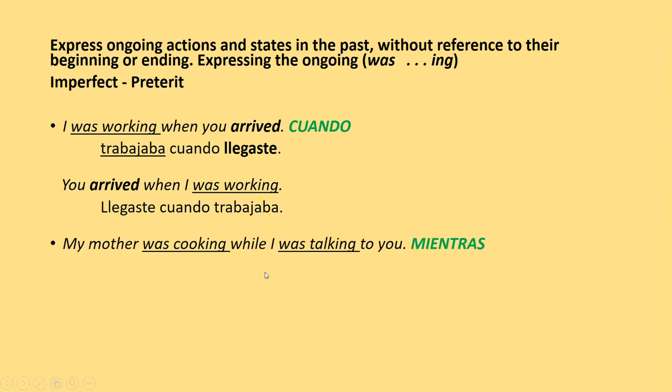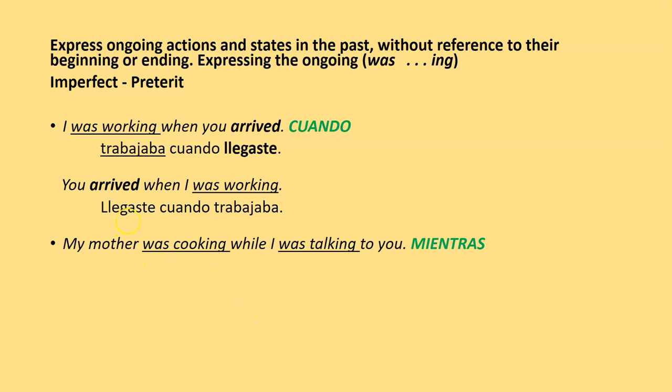My mother was cooking while I was talking to you. Here we have two sentences that are joined by while, and the second verb is ending in ing. These two actions are happening at the same time, and they are combined with the word mientras, while.